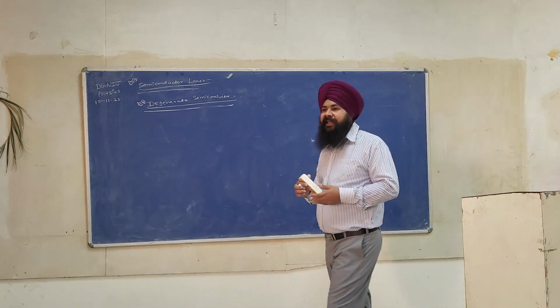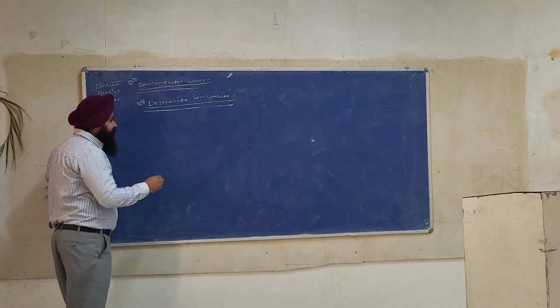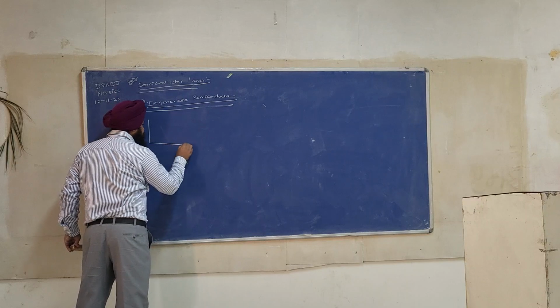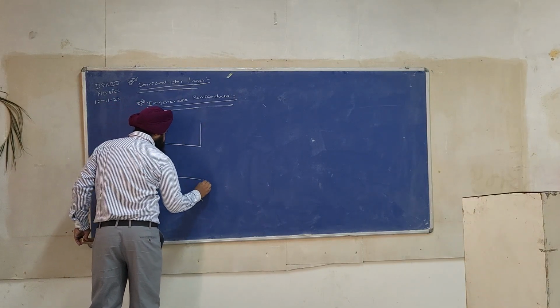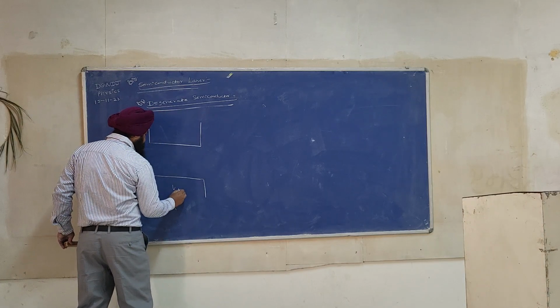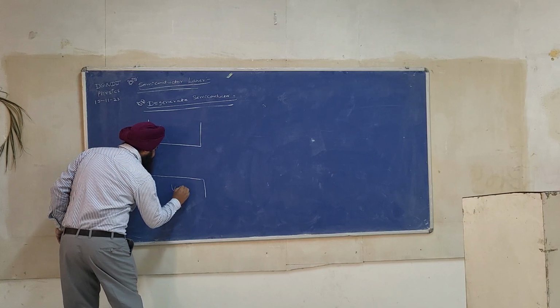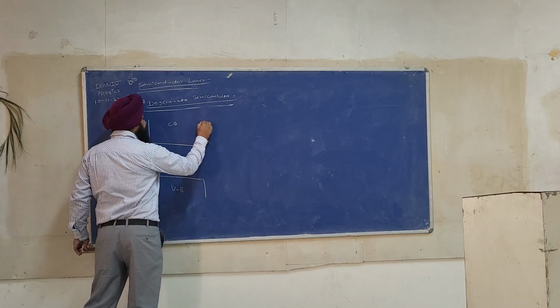Let us make an energy level diagram for N-type semiconductor. This is VB, valence band. This is our conduction band.